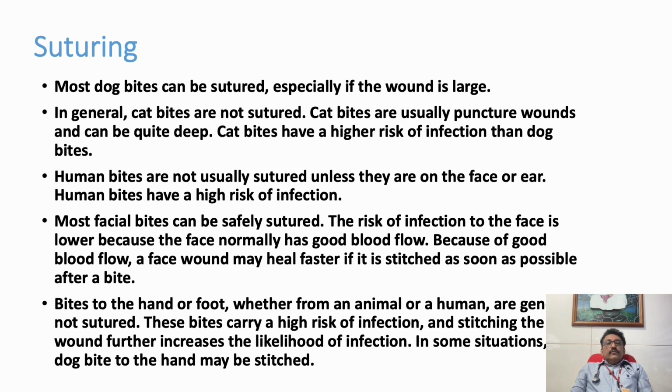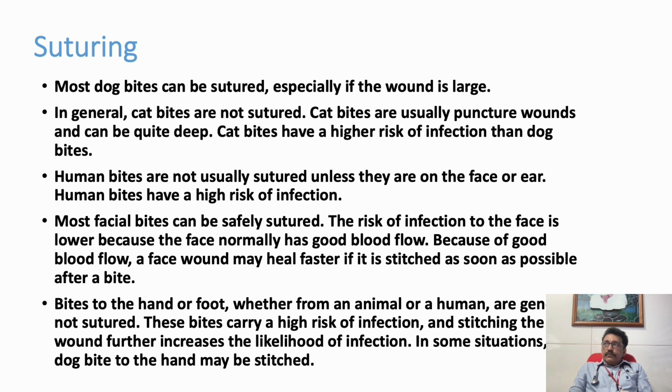Now, suturing: if there is a large wound which is bleeding, we can suture. Otherwise, it is better to avoid suturing in smaller wounds. The wound should be cleaned properly. That is very important, because suturing is not that important in rabies. You can keep the wound open. You can clean it thoroughly with whatever solution is available in that area and clean the wound properly. We can use soap water. That is the best solution at any site other than a hospital. At the primary site itself, we can get any soap water and clean the wound properly.